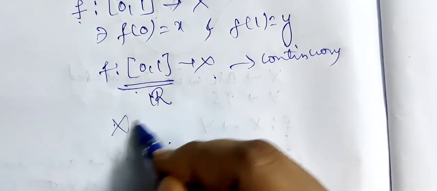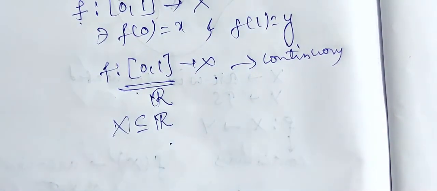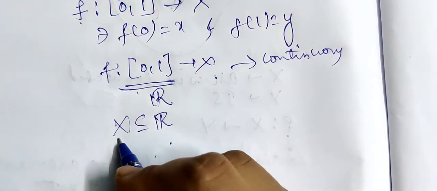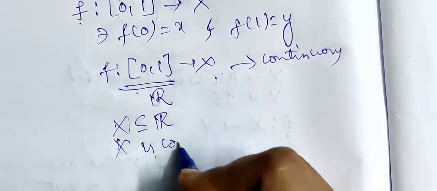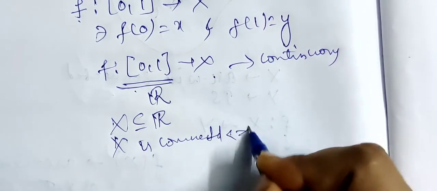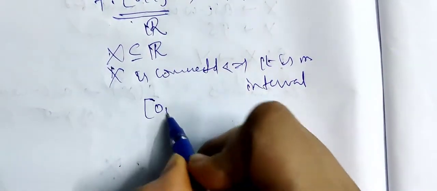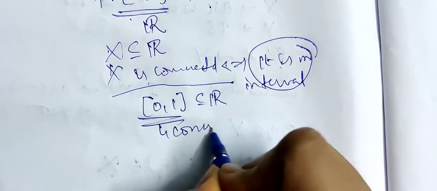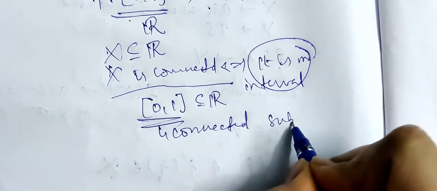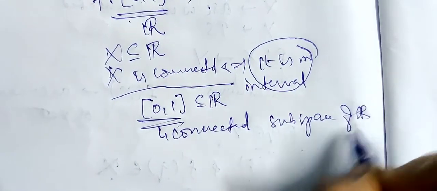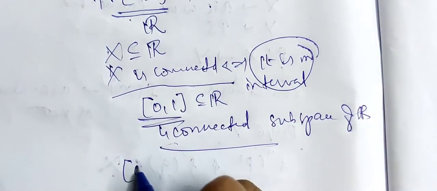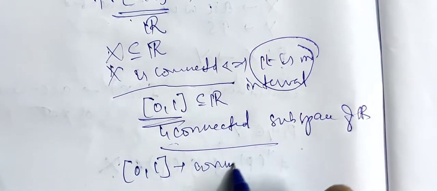If X is a subset of the set of real numbers, then X is connected if and only if it is an interval, right? So we have an interval [0, 1] which is a subset of R. Therefore, we have this as a connected subspace of R. That is, this interval [0, 1] is a connected space, right?